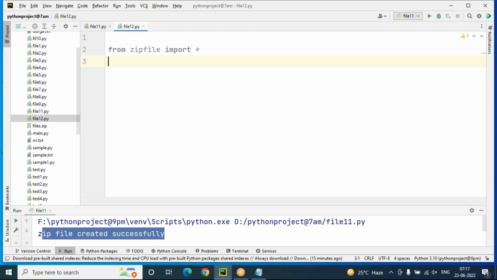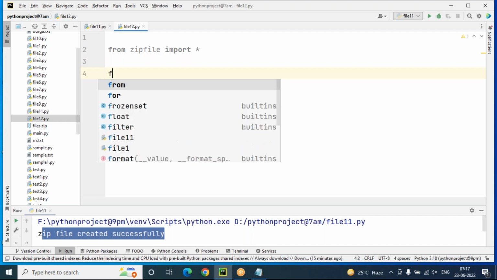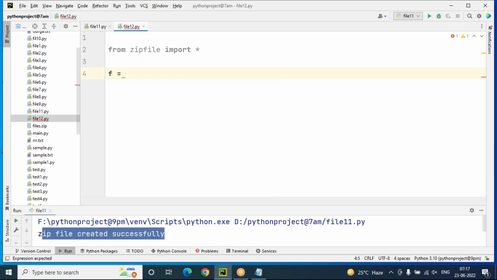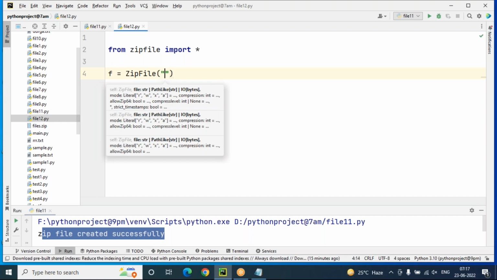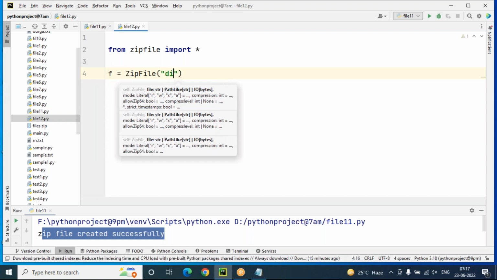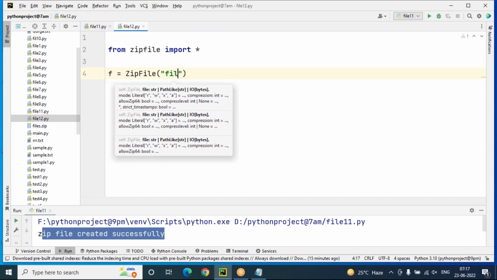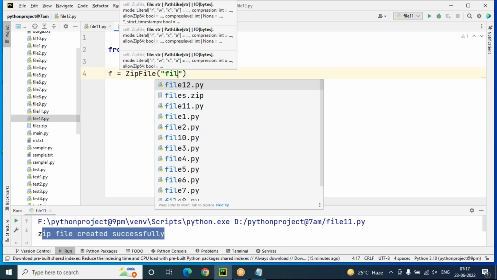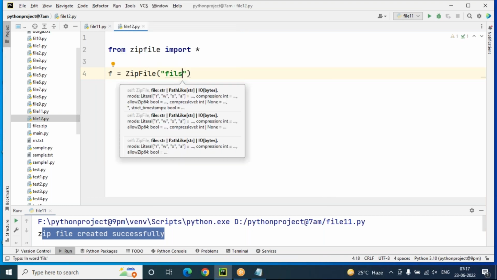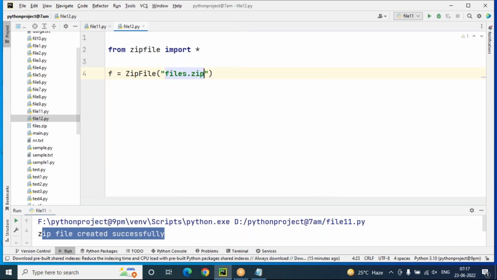If you want to extract the files from the zip folder, the file object is f, ZipFile is the class name, and in this class you have to compulsorily use the built-in file name dot zip. This file name is compulsory.